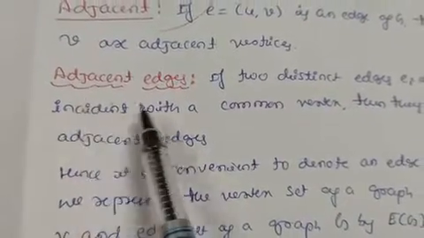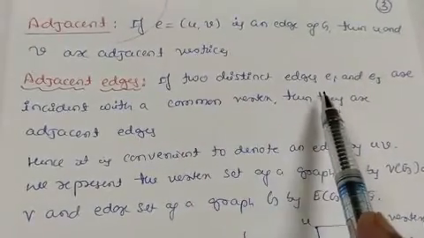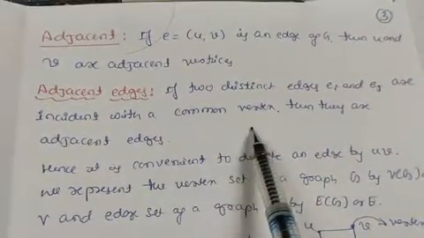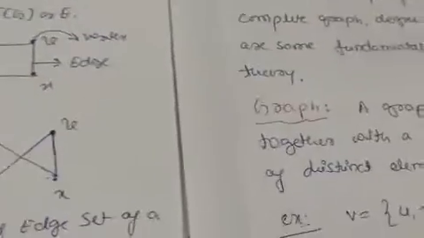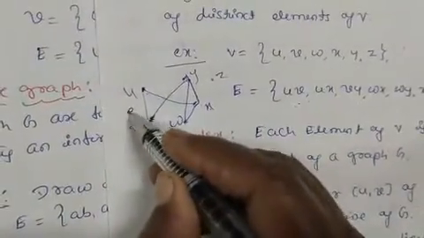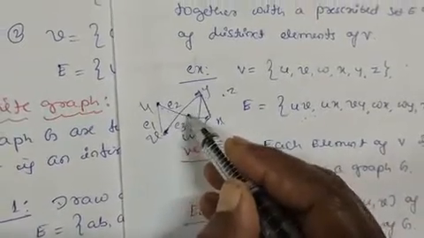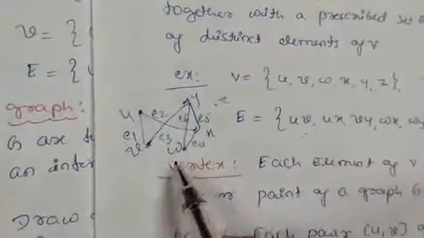Next definition is adjacent edges. If two distinct edges Ei and Ej are incident with a common vertex, then they are adjacent edges. Let us take the same example here. Let us denote this edge as E1, this edge as E2, this one as E3, this one as E4, this one as E5, and this one as E6.